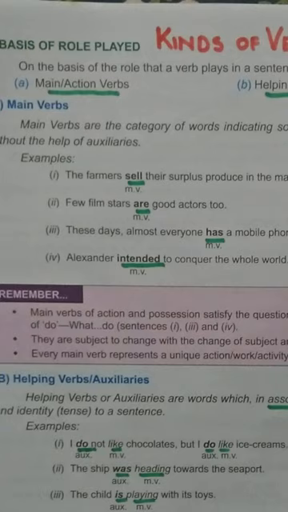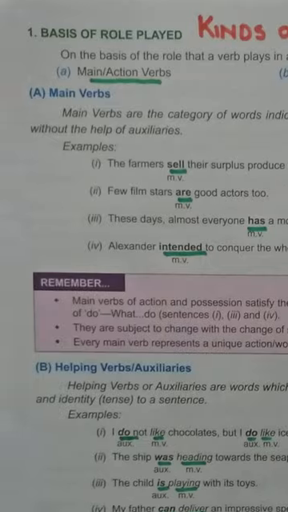Mainly we call is, are, was, were helping verbs, but it is not so. They are used as helping or main verbs. Even is, are, was, were can also be main verbs when they are used as main verbs. In the same manner you can see other examples.